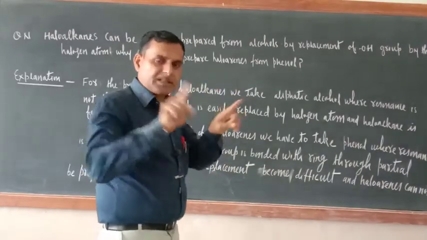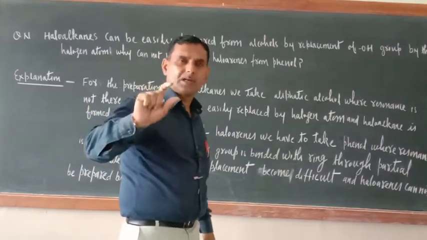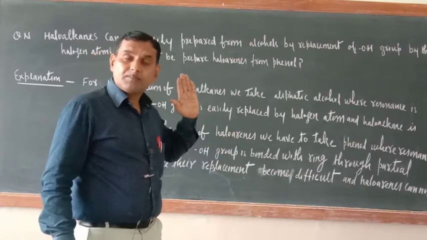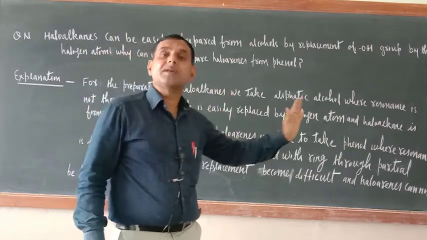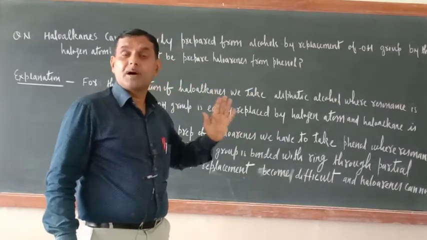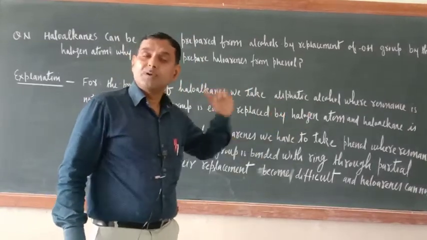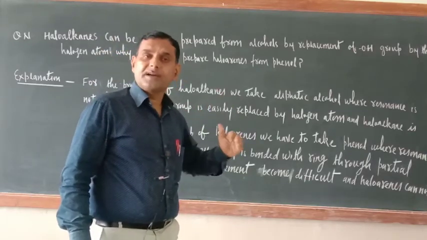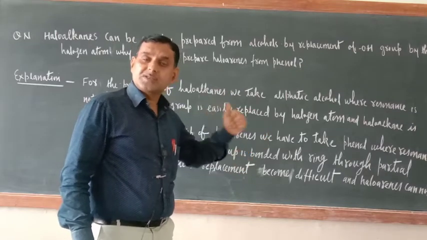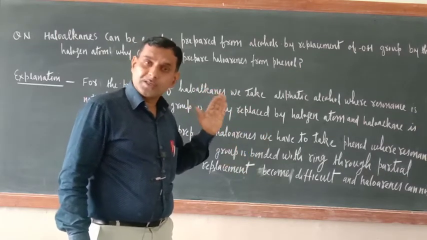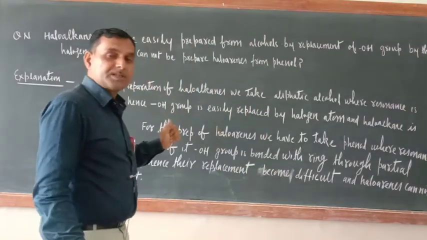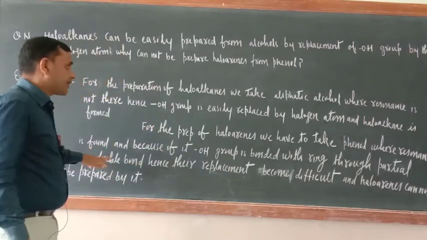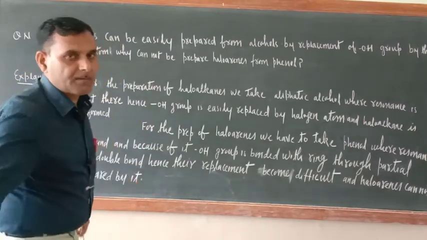So now see, in the methods of preparation of haloalkanes from alcohol, one place I told you these methods are very easy because from alcohol the OH group can easily be replaced. So why is the OH group easily replaced? Because for the preparation of haloalkane you have taken the aliphatic alcohol. In aliphatic alcohol resonance is not there, so the OH group can be replaced. But for the preparation of haloarenes you have to take phenol. And now in phenol what is there? Because of resonance, partial double bond character will come.